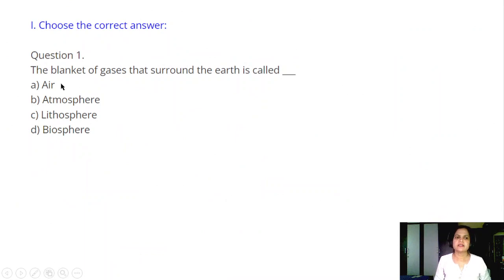Choose the correct answer. The blanket of gases that surround the Earth is called dash. A. Air. B. Atmosphere. C. Lithosphere. D. Biosphere. Answer is B. Atmosphere.